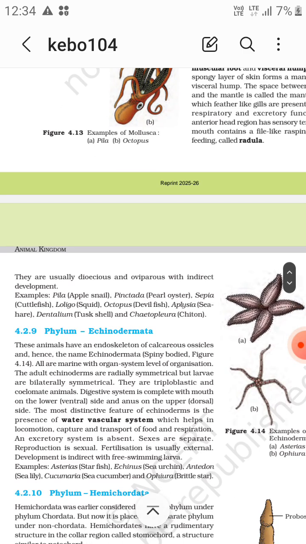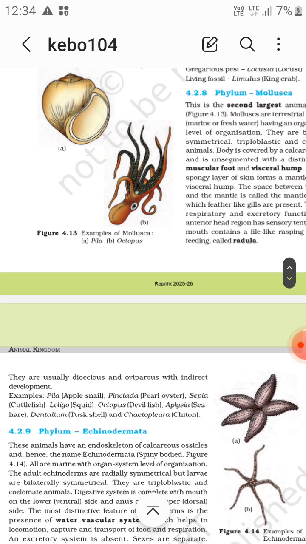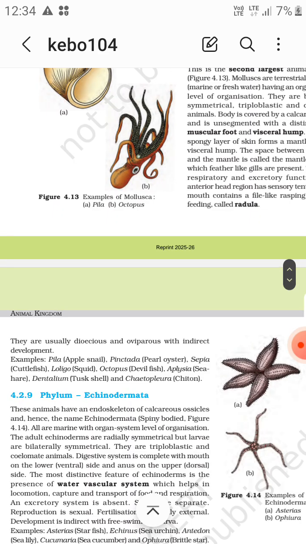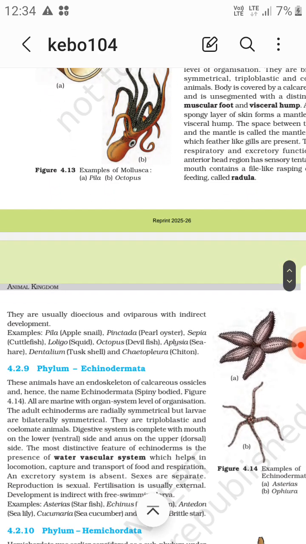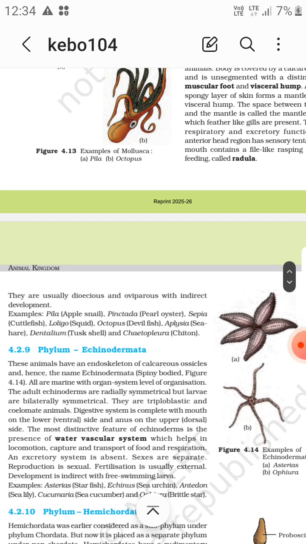So examples: Pila, that is apple snail. Pinctada, pearl oyster; Sepia, cuttlefish; Loligo, squid; Octopus, devilfish; Aplysia, sea hare; Antalis, tusk shell; and Chaetopleura, that is chiton.